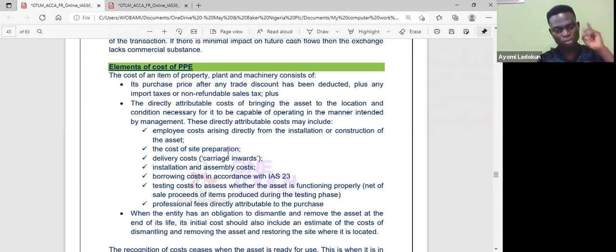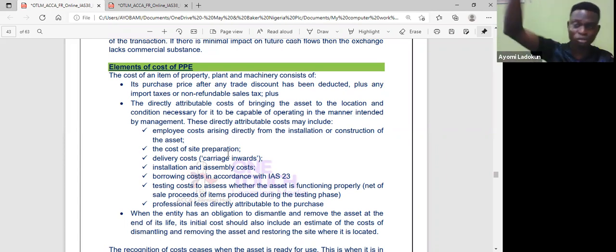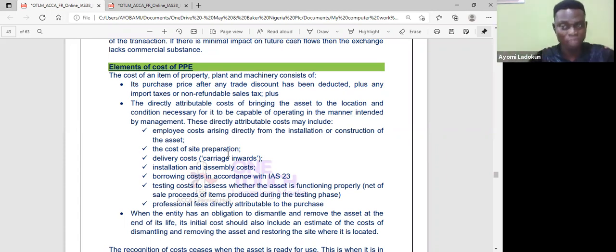So if I have a future obligation to remove that asset, then the cost of removing it, even though it's in the future, I have to discount it to present value and add it as part of the cost of PPE, and I start to unwind over the next 10 years, 20 years, as the case may be. Okay, so I have successfully told you what constitutes the cost of PPE.